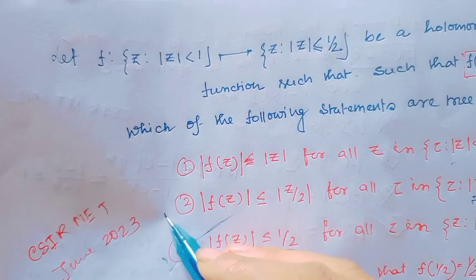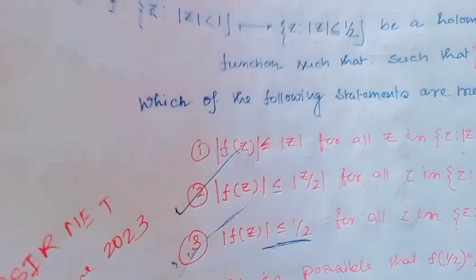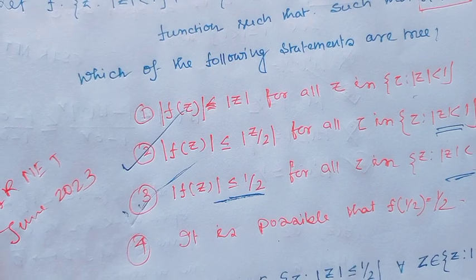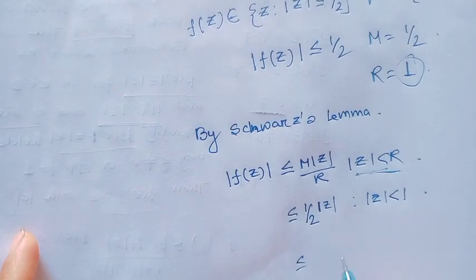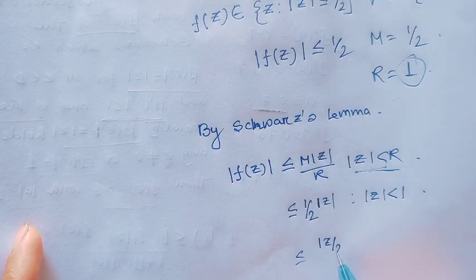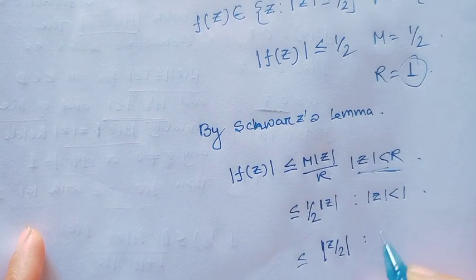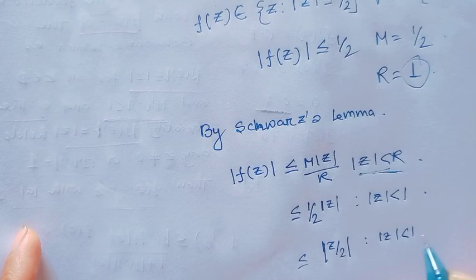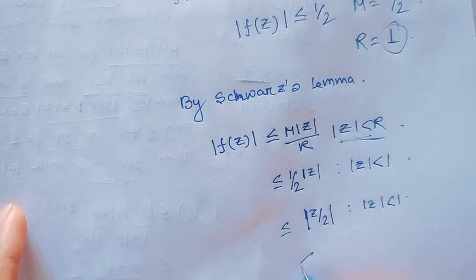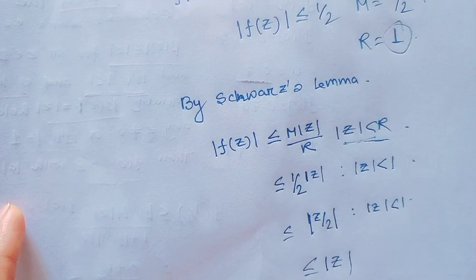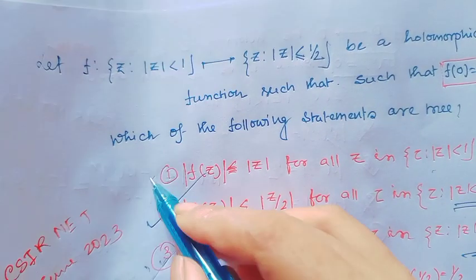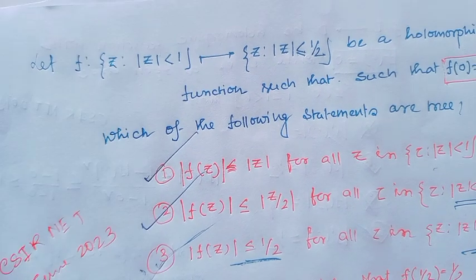So option 2 is also a right option. And since this is ≤ |z|/2, which is ≤ |z| for |z| < 1, option 1 is also a right option.